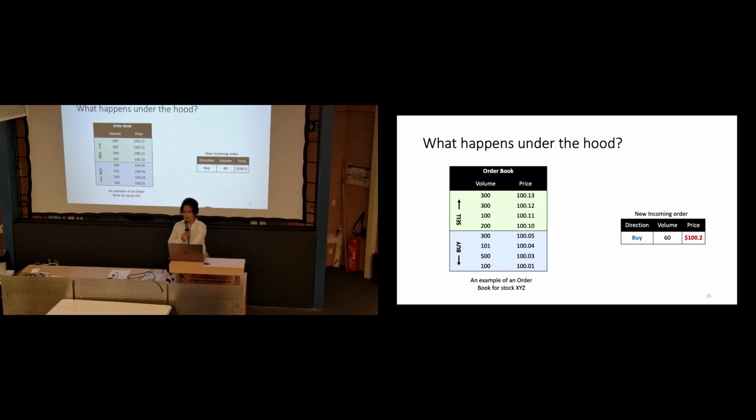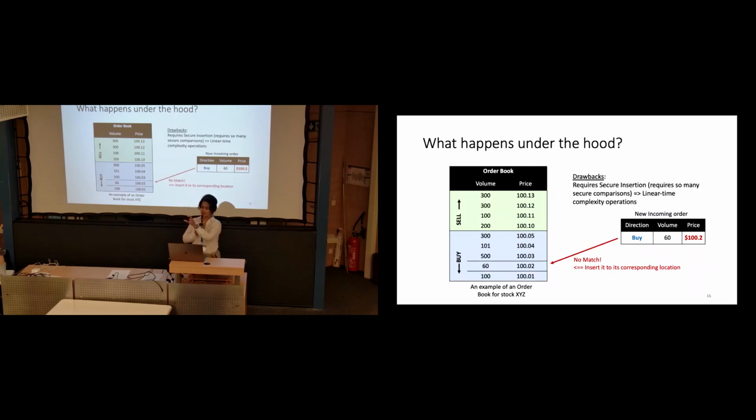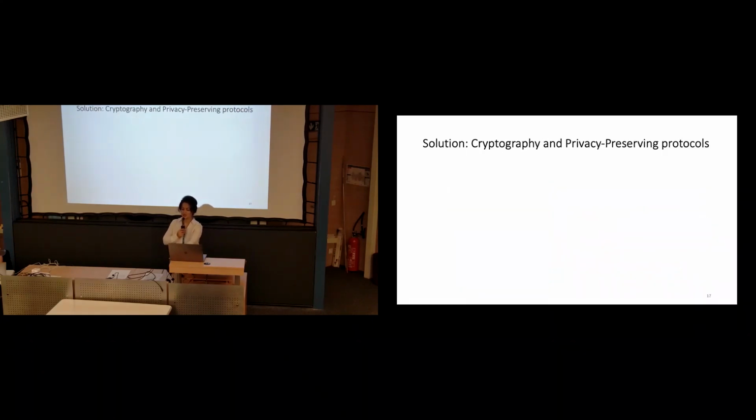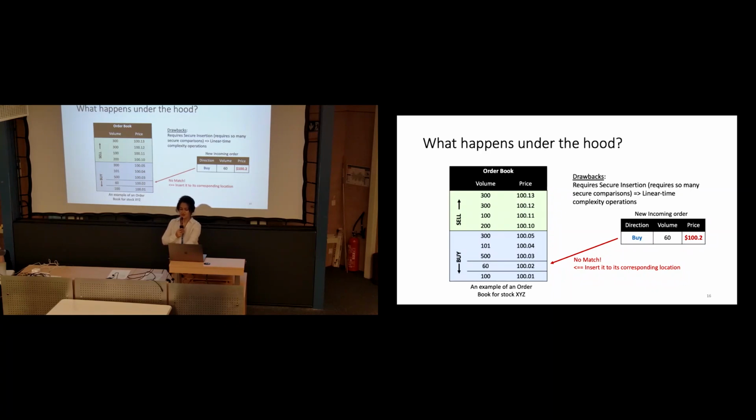And so if the buy order comes in and the price is less than what it's supposed to be, it is not matched with any of them, so there is no match. The order should then go into the buy order book, which, as you can see, involves multiple comparisons and an insertion. Imagine doing everything in cryptography, encrypted, which requires secure comparisons, known to be a very expensive operation.